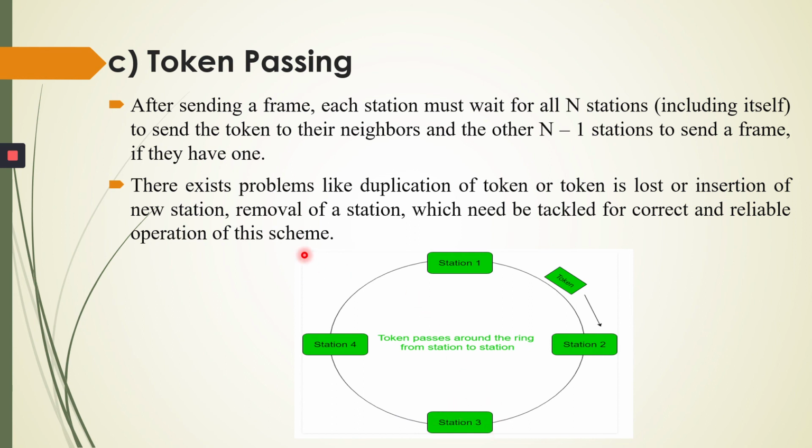Okay, there exist problems like duplication of tokens, a token being lost, insertion of a new station, or removal of a station, which need to be tackled for correct and reliable operation of this scheme. So it may happen that station 2 is removed. It may happen that station 5 is inserted over here. Then it is the problem.